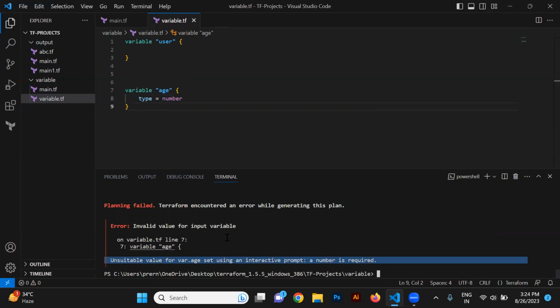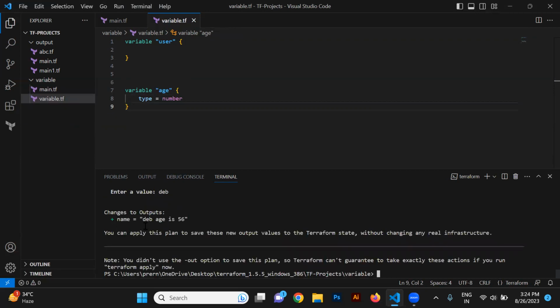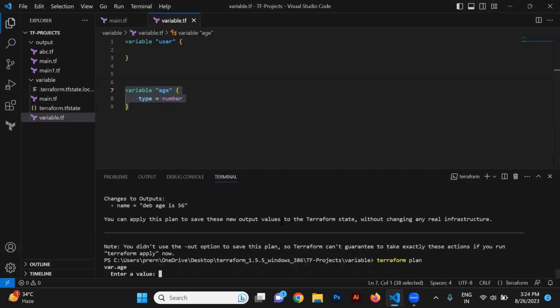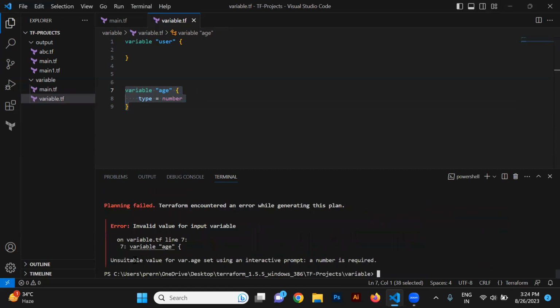It's giving an error, right? Okay, let me again provide a number, 56, and then the username is Dave. So see, Dave age is 56. Now it will always take a number as age in the variable. And see, terraform plan value. Let's again define any value and the name Dave. See, it's giving an error because you haven't provided a number for the variable here. Now it's giving an error this way.